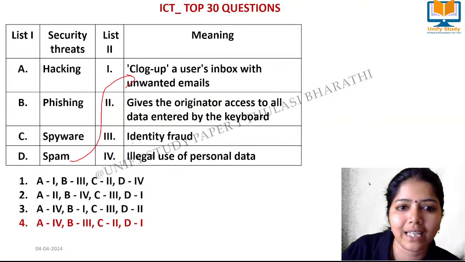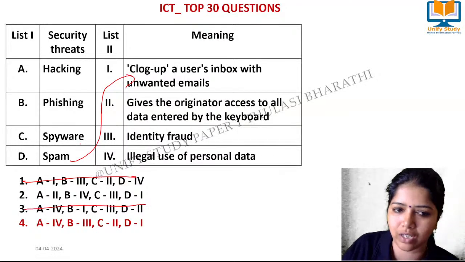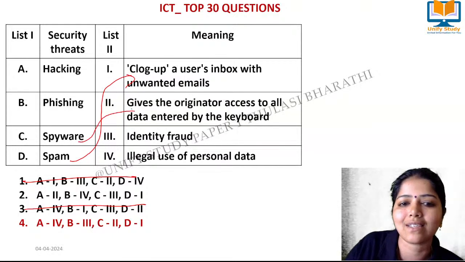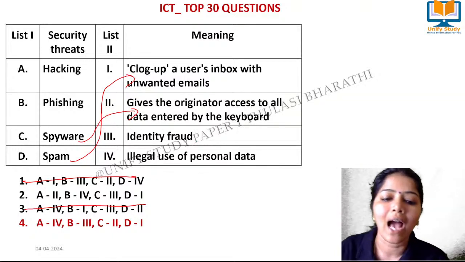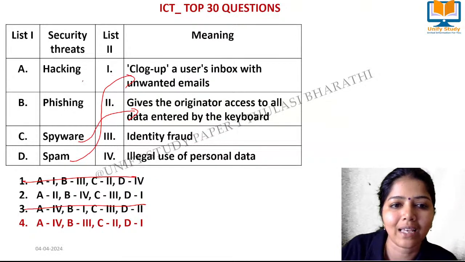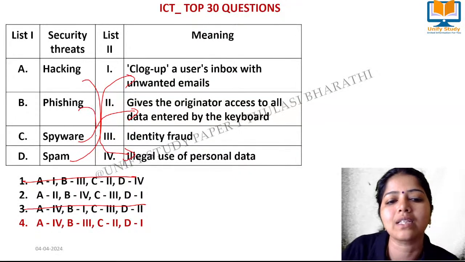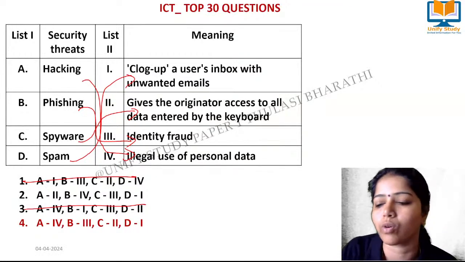Hacking, D1. So D1 only has 2 options. You can eliminate these two. And then go to spyware. Just now we studied about spyware. Spyware means what? Gives the originator access to all data entered by the keyboard, where I spy through my keyboard, right? And then comes hacking. Hacking means illegal use of personal data. Phishing, very, very important, is nothing but identity fraud. Okay, we'll learn more about these things.